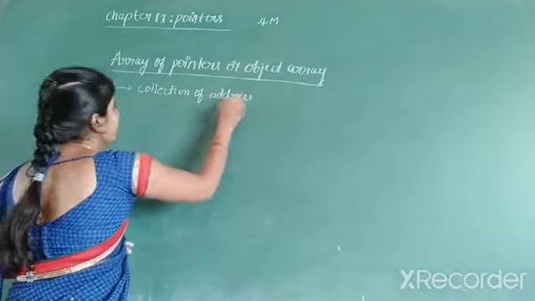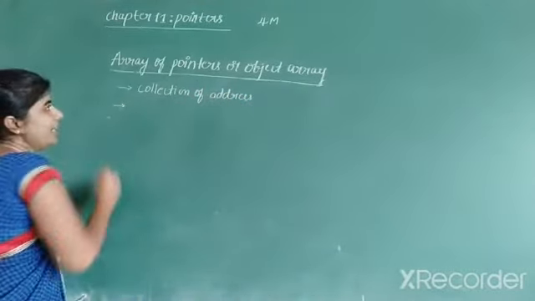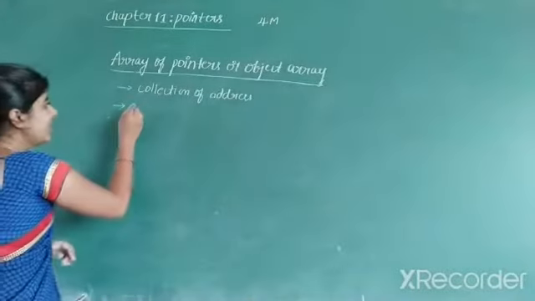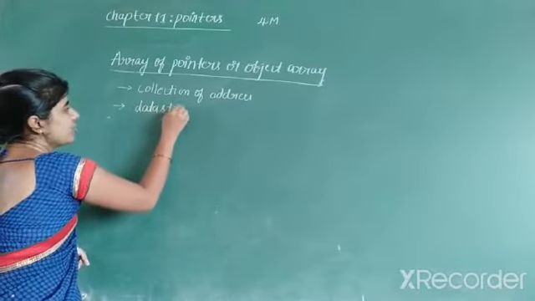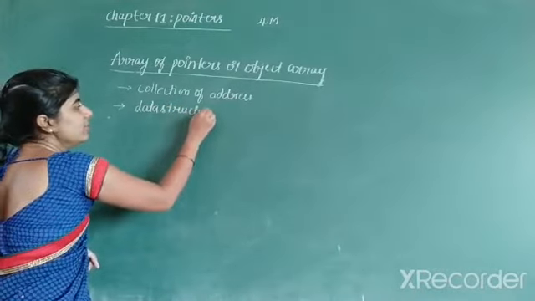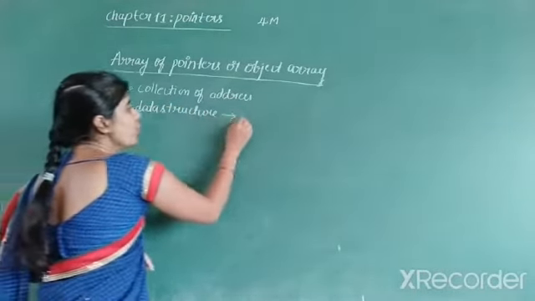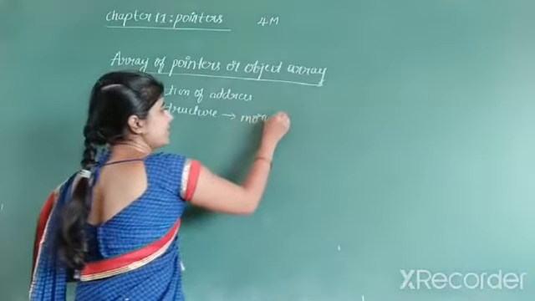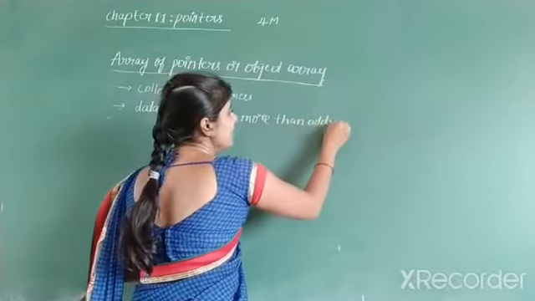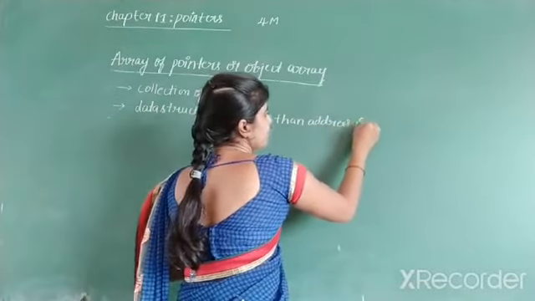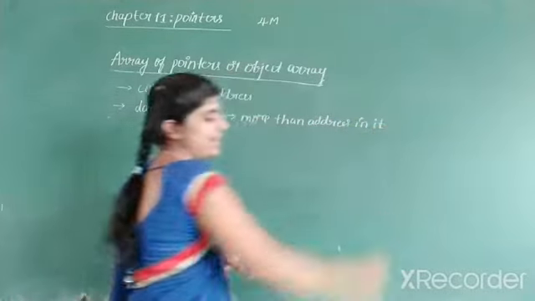And one more definition: an array of pointers or object array is a data structure which stores more than one address in it.